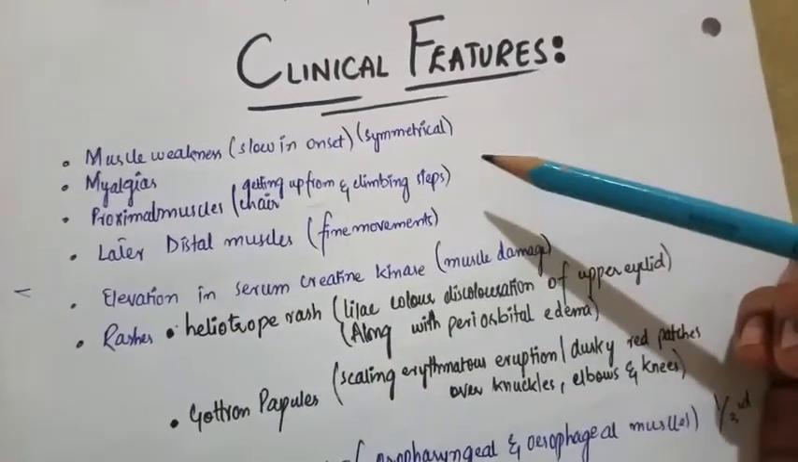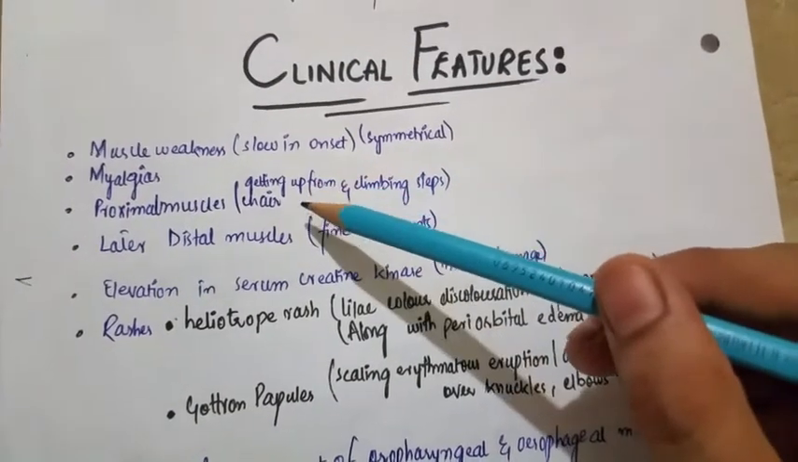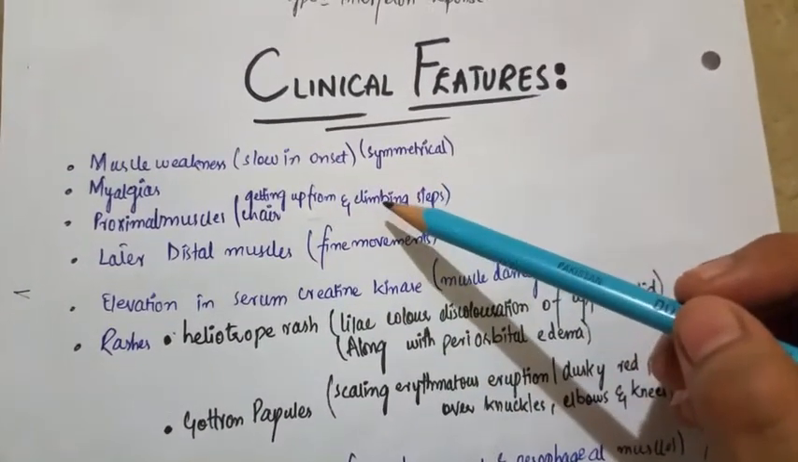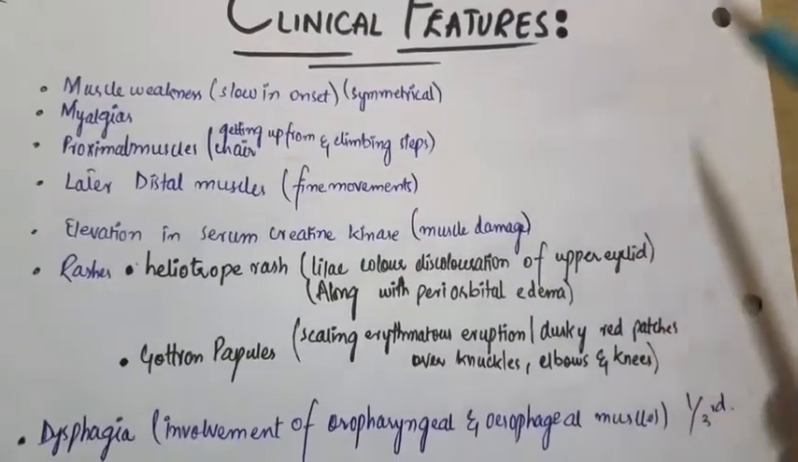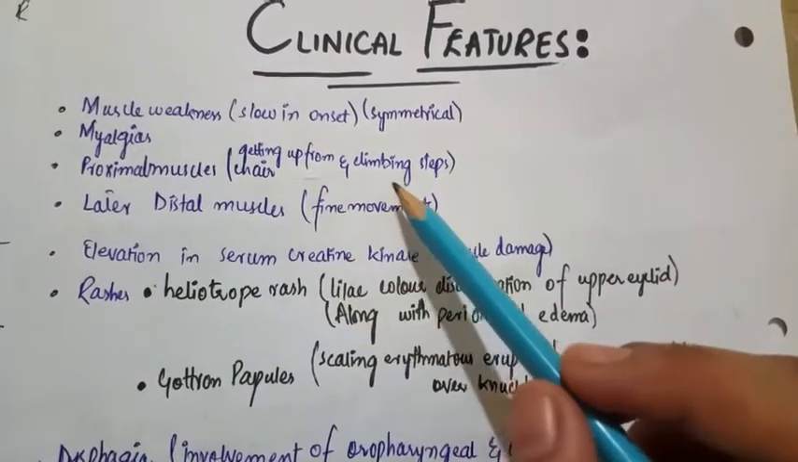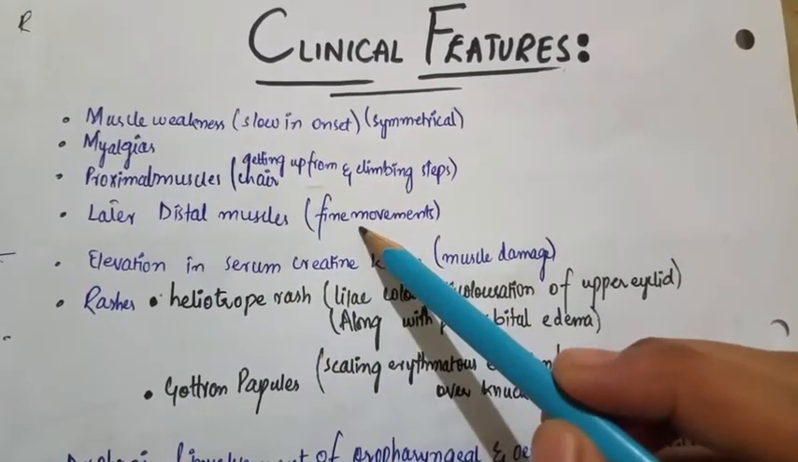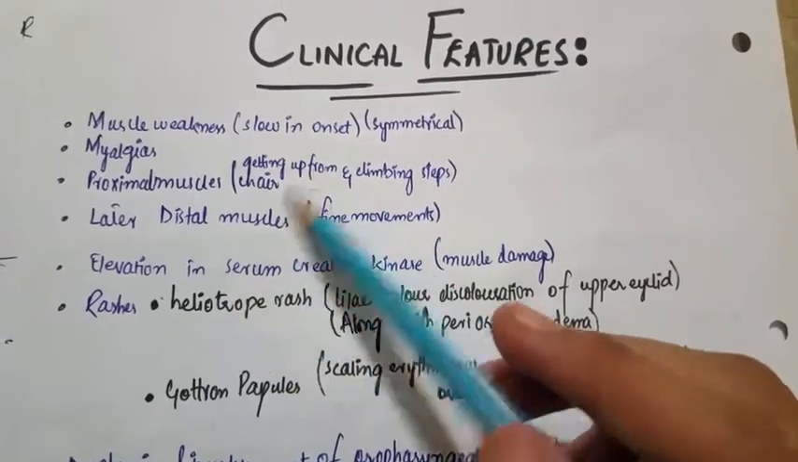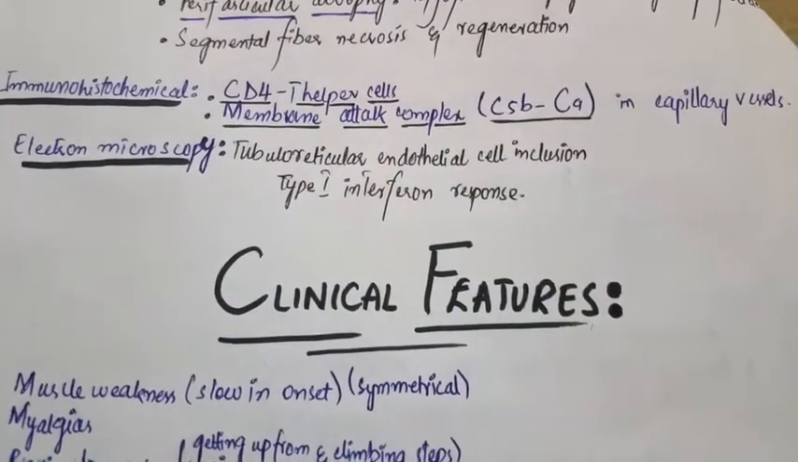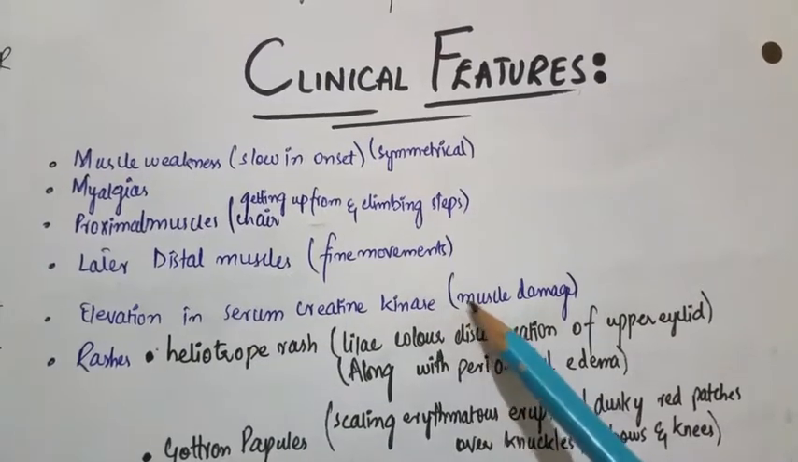The clinical features include muscle weakness, which is slow in onset and symmetrical, and myalgias. In the early stages of the disease, the proximal muscles will be involved, so the patient will have difficulty getting up from chairs or climbing stairs. Later the distal muscles will also be involved, and the fine movements of the patient will be disrupted. Because there is segmental fiber necrosis, meaning obvious muscle injury, there will be elevation in the serum creatine kinase.